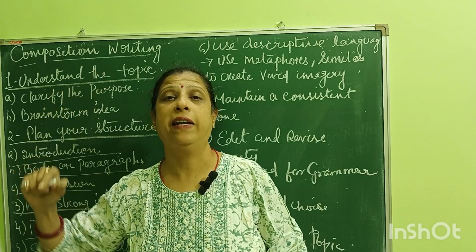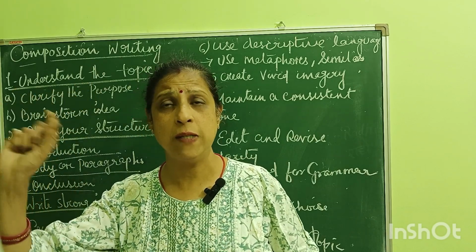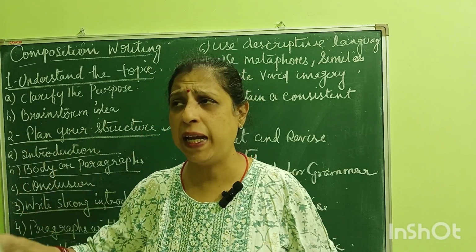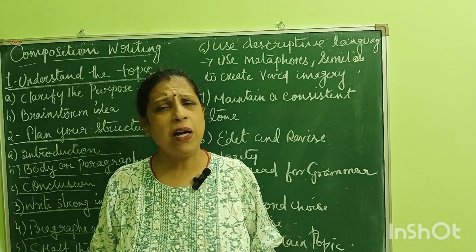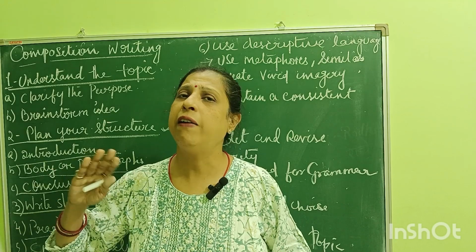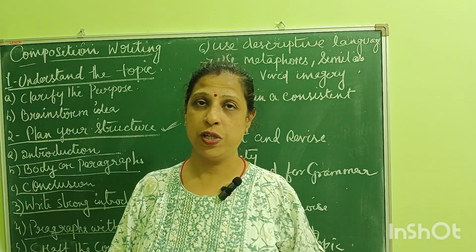Then you can edit it. Whichever points you feel are important, you can add in the composition. If you find that a point is not very important, then you can delete or erase it. You don't need to add that point in your composition.